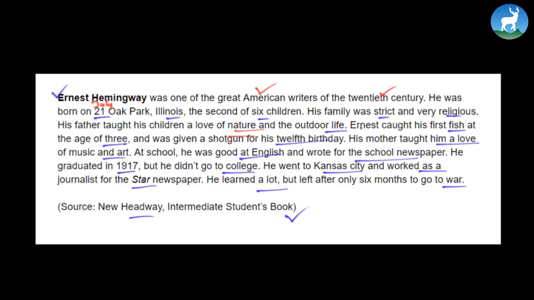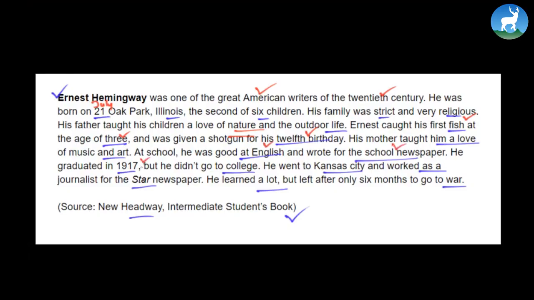So he was always vigorous. He was always outgoing. He loved nature. That's why. So here are some examples. He caught his first fish at the age of 3. Got a shotgun as his 12th birthday present. And what his mother did was she taught him a love of music and art. And he was really good at English. That's why he wrote for the school newspaper.